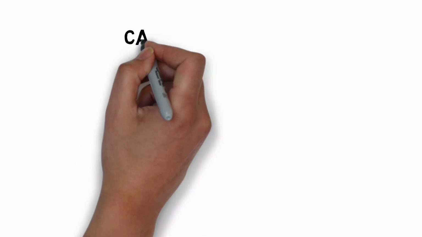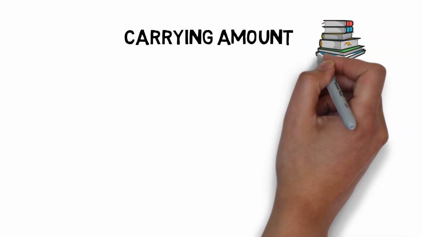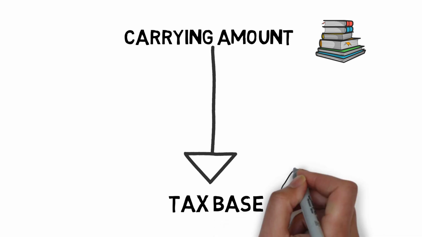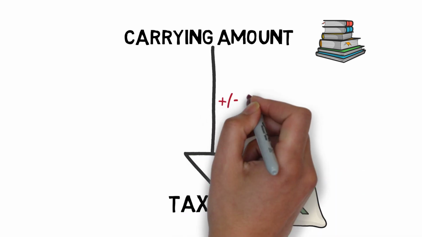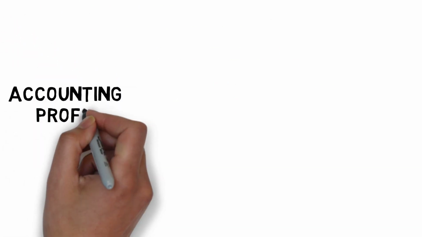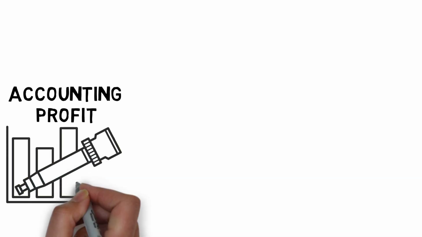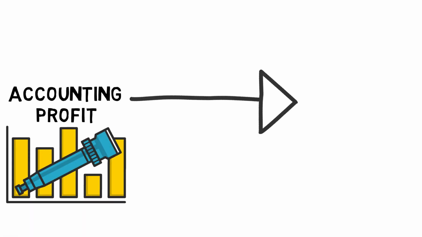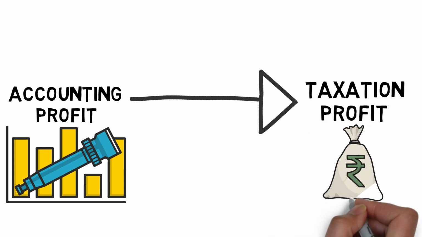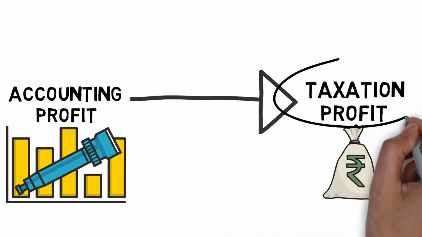Now, carrying amount is nothing but the balance of assets or liabilities as per accounting ledger. And tax base is nothing but the balance of asset or liability as per accounting ledger after tax effects. Now, accounting profit is the profit before deducting tax expense. And taxation profit is the profit determined as per the tax rules. Now, income tax is computed on such taxation profits.